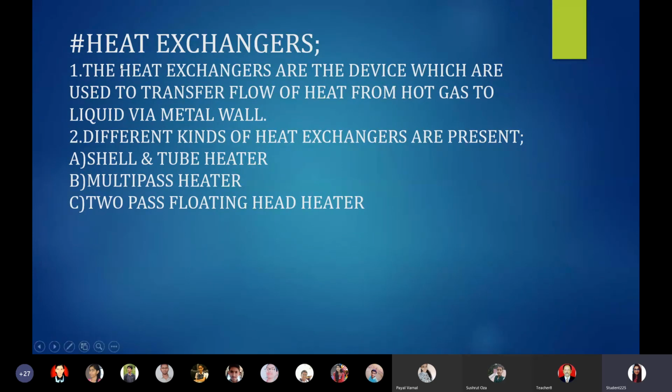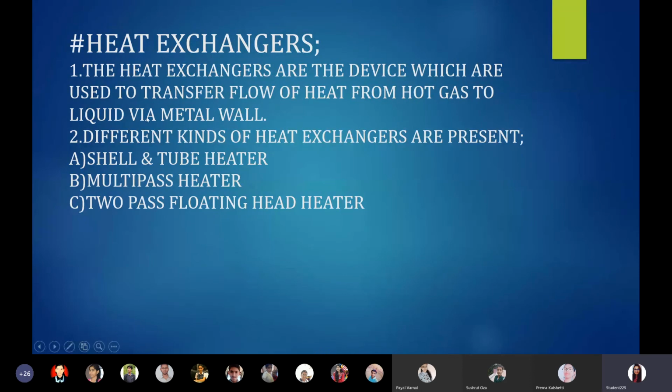The first point tells its definition: heat exchangers are devices used to transfer the flow of heat from hot gas to liquid through a metal wall. A metal wall is present between the gas and liquid, and heat flows from the hot gas to the liquid through the metal wall. The device used to carry out this process is known as a heat exchanger.